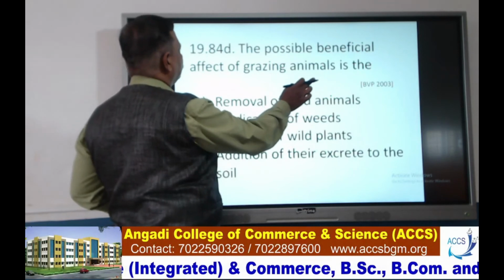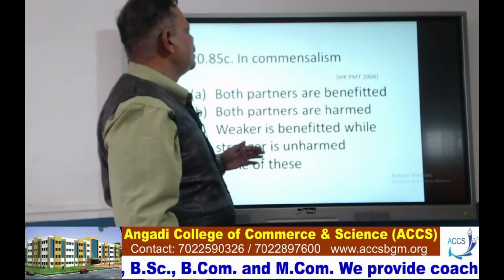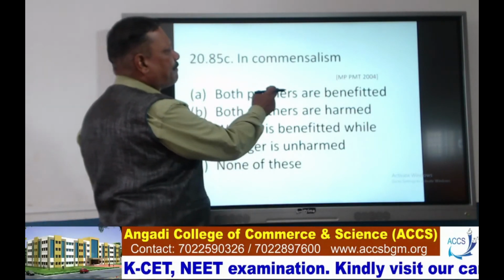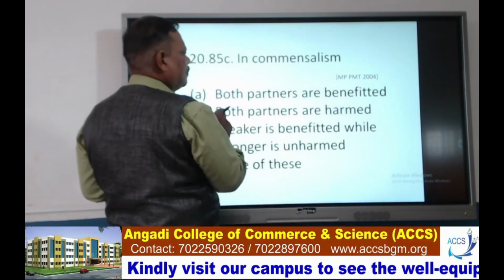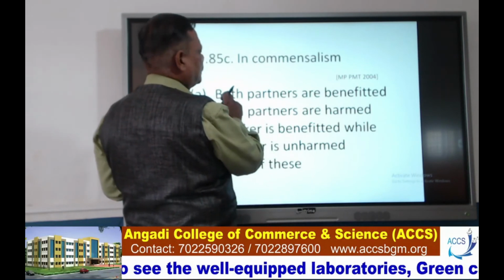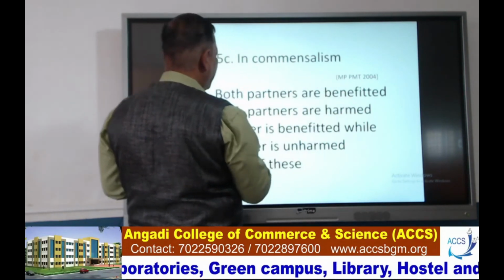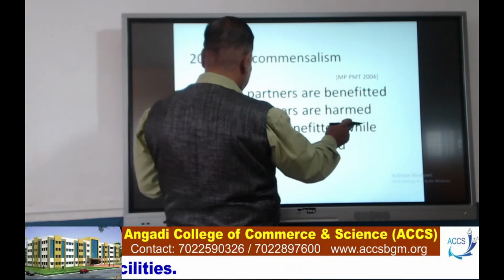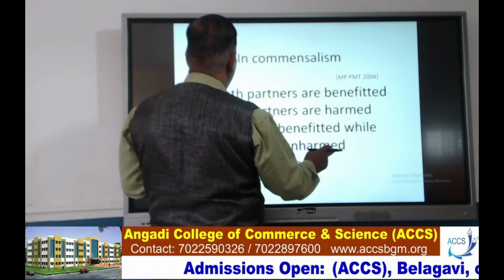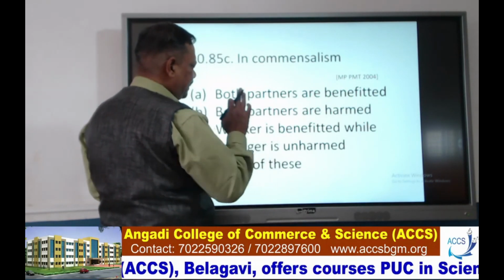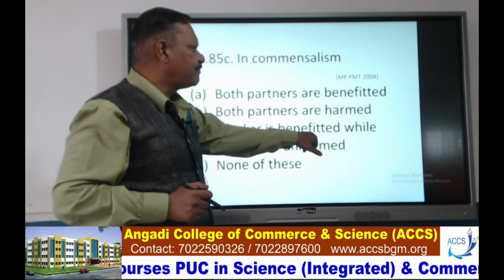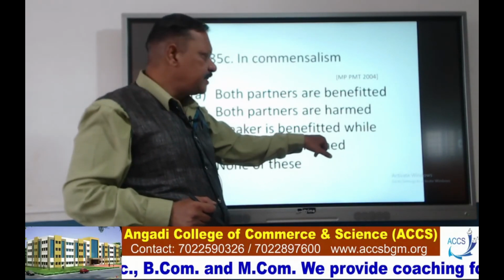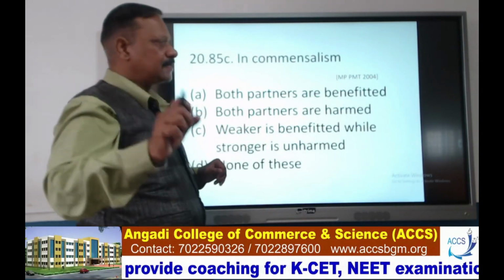Next, in commensalism, okay: both partners are benefited, both partners are harmed, weaker is benefited while stronger is unharmed, and none of these. Here, weaker is benefited while stronger is unharmed. So, in this way, option C is the right one.